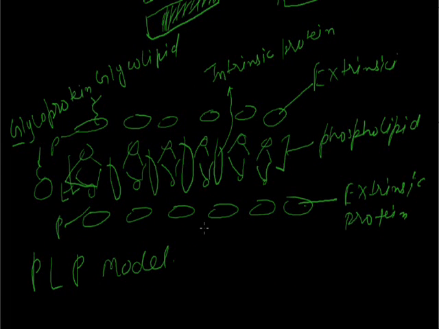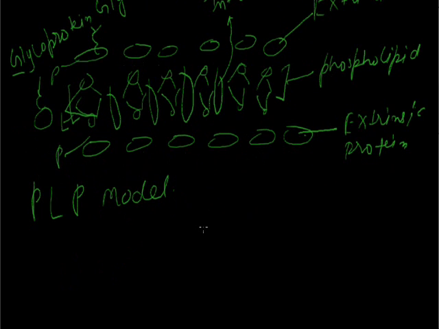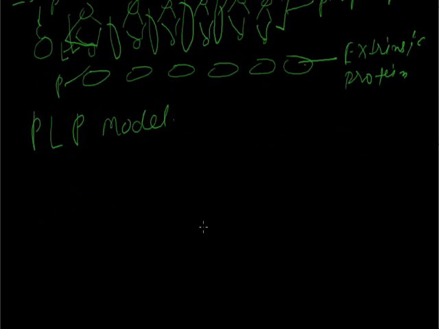This is a model in which the cell membrane is made up of three important things: protein, lipids and carbohydrate, in which protein molecules are sandwiched between the phospholipid layers. Some proteins are present at the upper surface, some at the lower surface, and some are embedded between two phospholipid layers. They also have some molecules of carbohydrate in the form of glycolipids and glycoproteins. This model is known as the PLP, protein lipid protein model, and it was proposed by Singer and Nicholson.